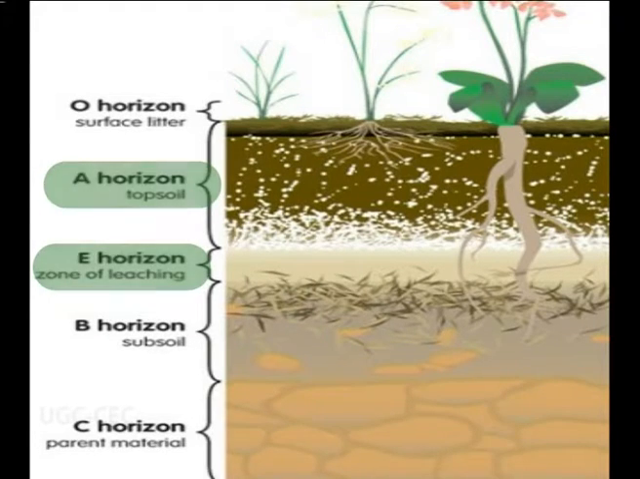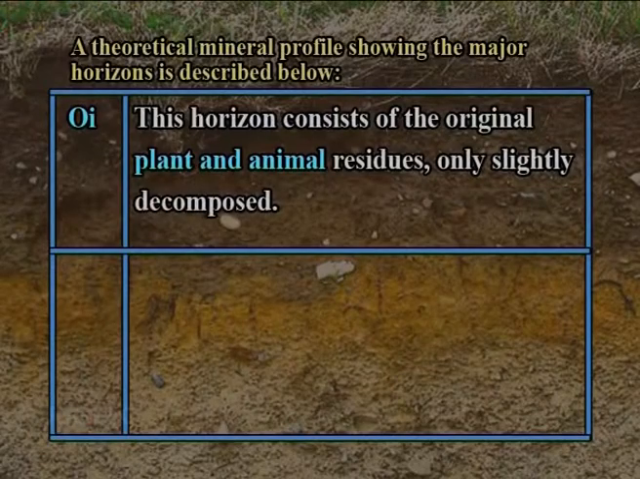Combinations such as A/E are used to designate transition horizons where distinct parts of the horizon have properties of A and other parts have properties of E. Solum: the A, E and B horizons together are called the solum. This portion of the profile is developed by the soil forming processes and is distinguished from the parent material immediately below it. A theoretical mineral profile showing the major horizons is described below.